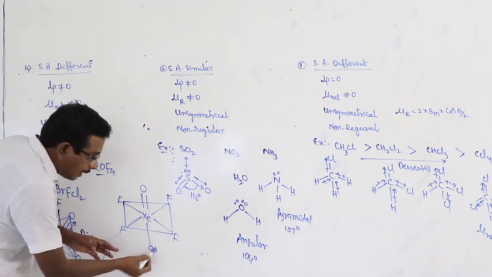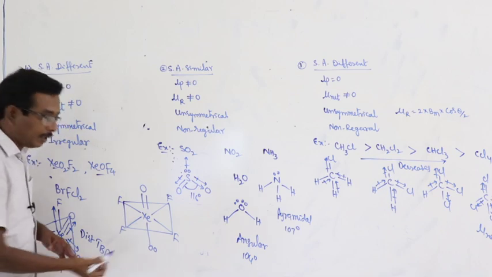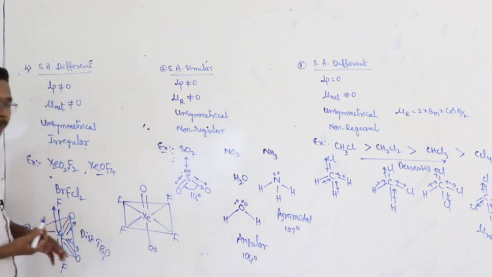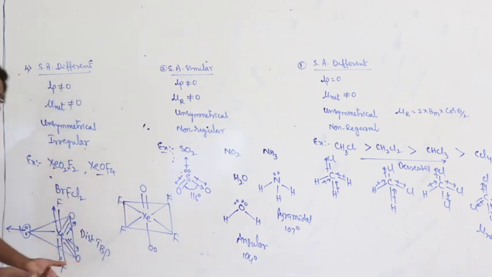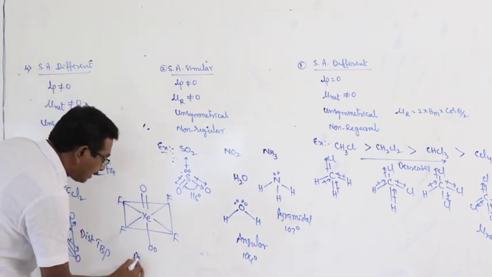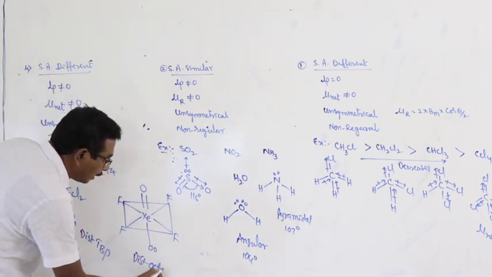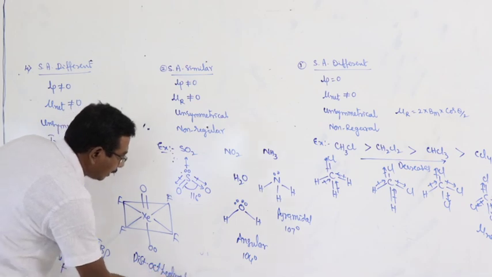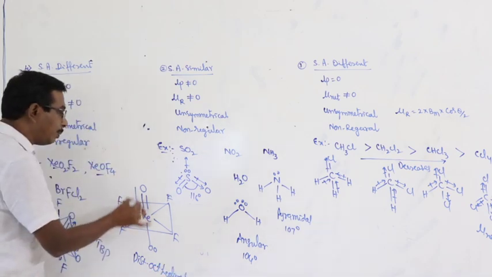Suppose if there is any atom in the place of lone pair, then automatically the shape is octahedral. But here, what is the shape of this molecule? Distorted octahedral.